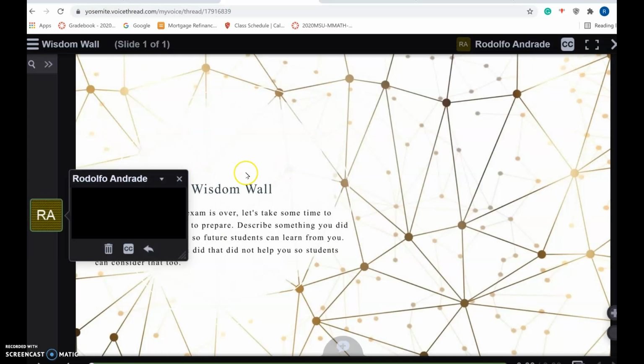And then I also added the prompt, and I left the first comment there explaining. In this activity, we will be creating a wisdom wall. And a wisdom wall is basically a place where you may leave some advice for future classes. Now, let me walk you through the prompt.